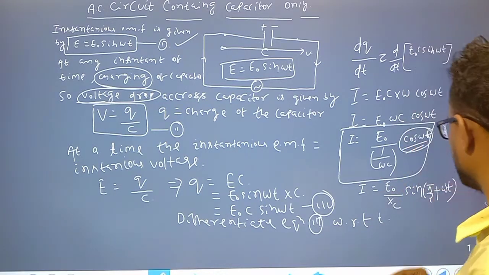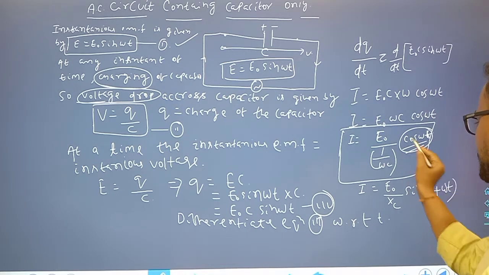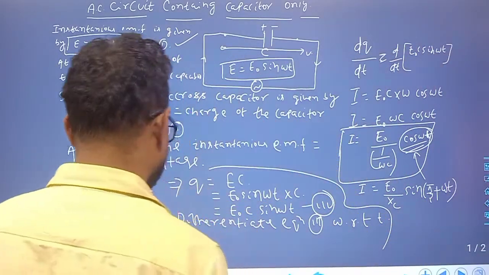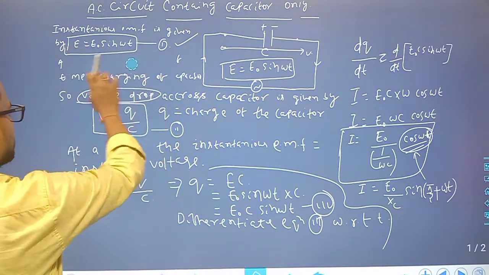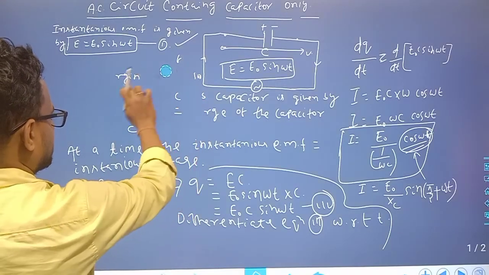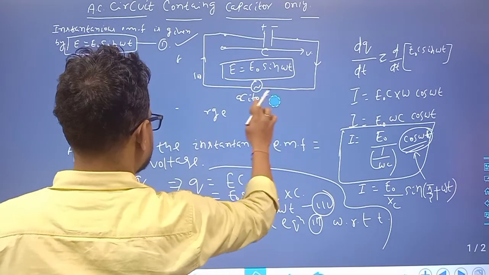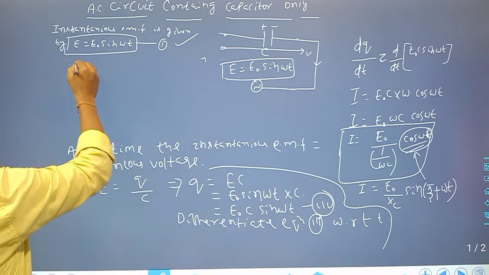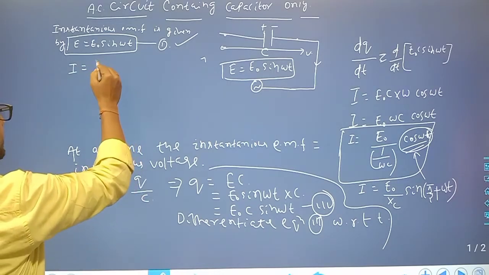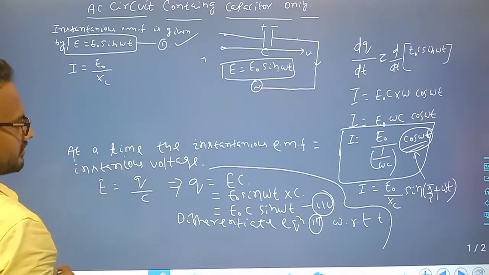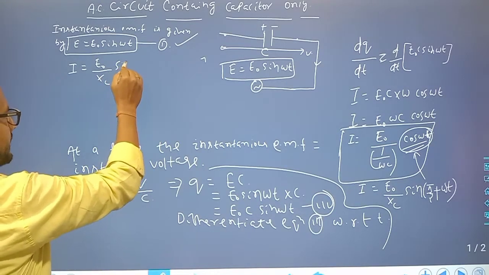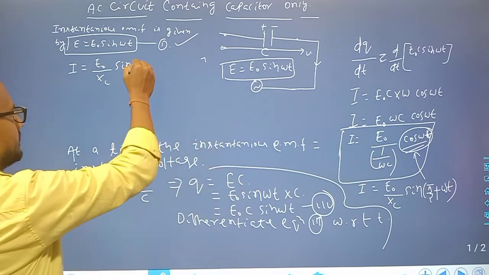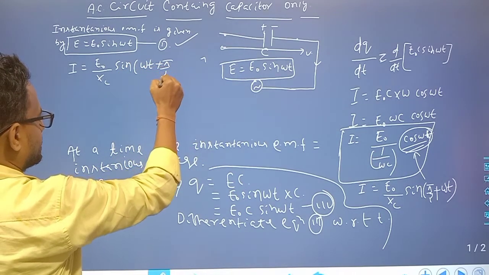Instead of cos omega t, I will put sin of pi by 2 plus omega t, since sin of 90 plus theta is equal to cos theta. So I is equal to E naught by Xc sin of omega t plus pi by 2, so this is equation 4.